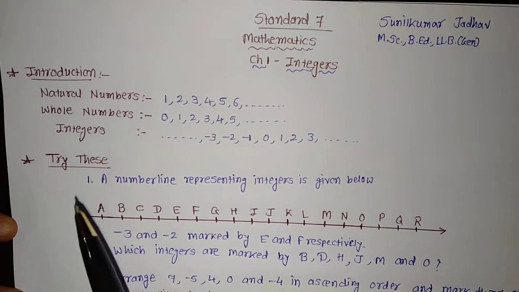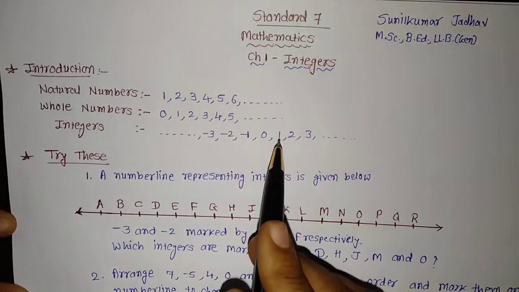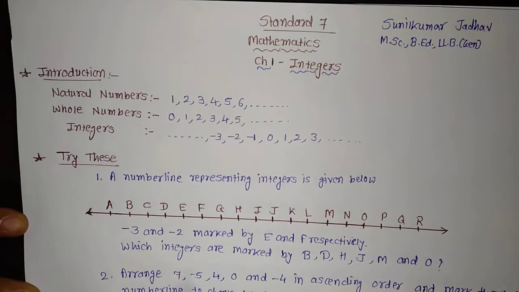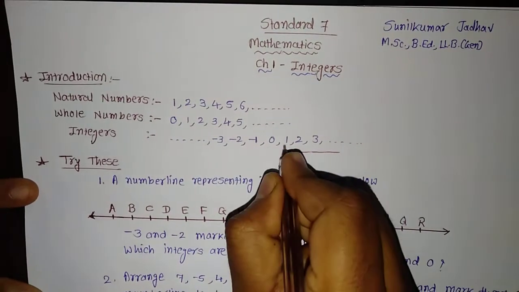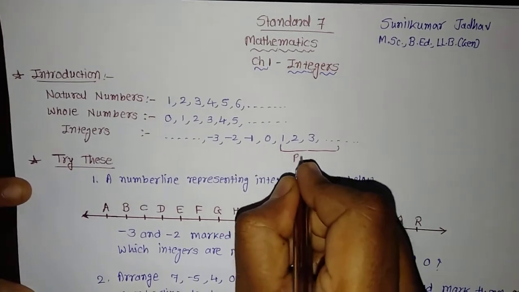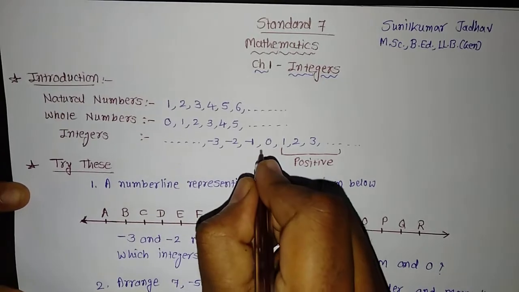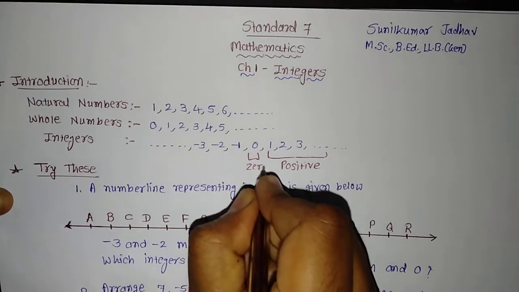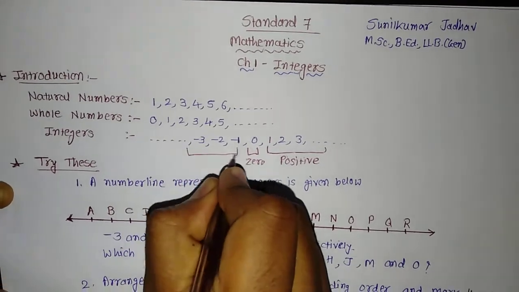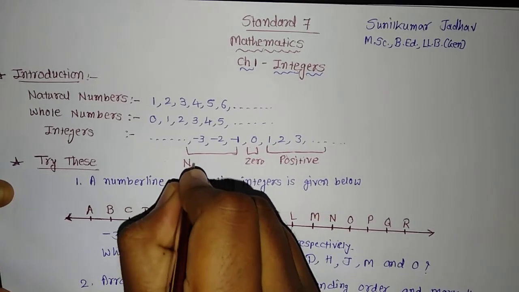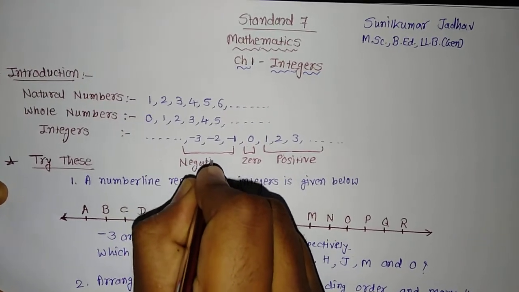It means integers include all the positive numbers, it includes 0, as well as all the negative numbers.